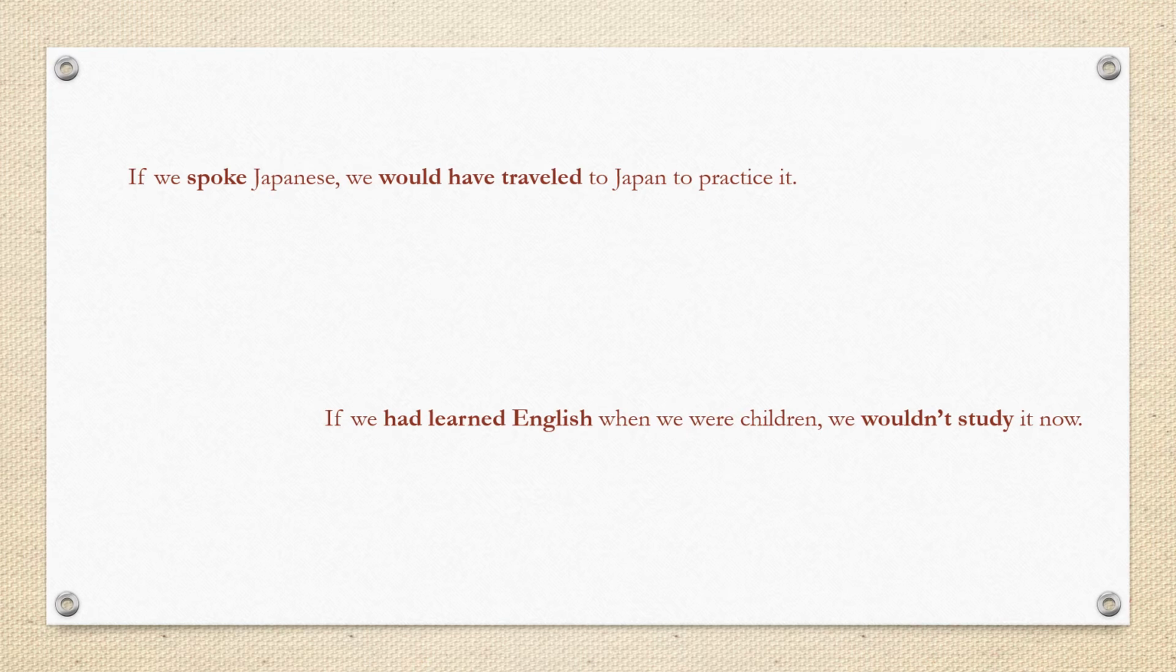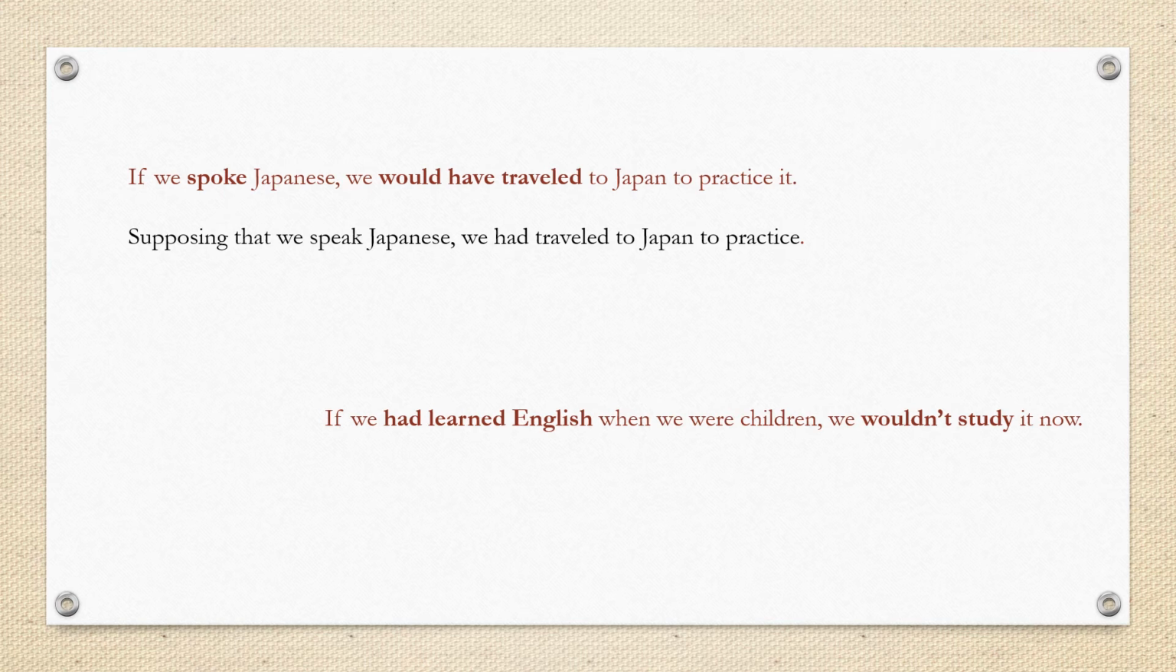So we have, if we spoke Japanese, we would have traveled to Japan to practice it. Supposing that we speak Japanese, but the reality is not that. It is something that could happen before because we say that we speak it, but it is not the reality. The reality is that we are studying English right now. So we have simple past, and then we have would plus have plus past participle in the second part.